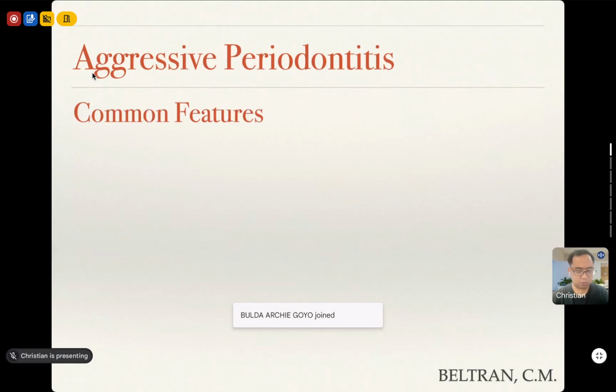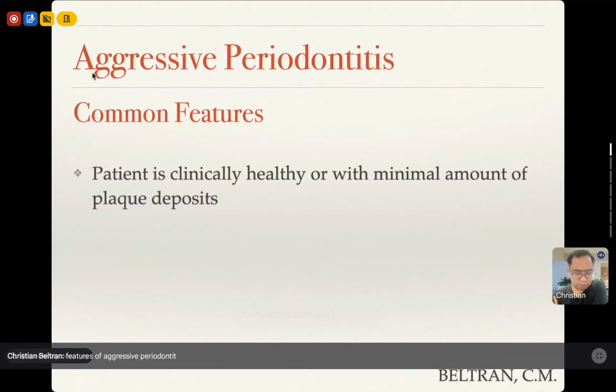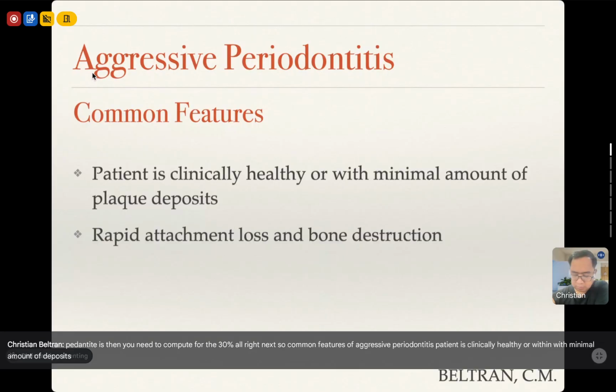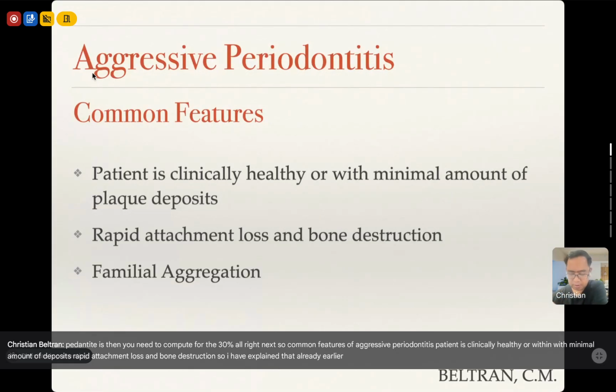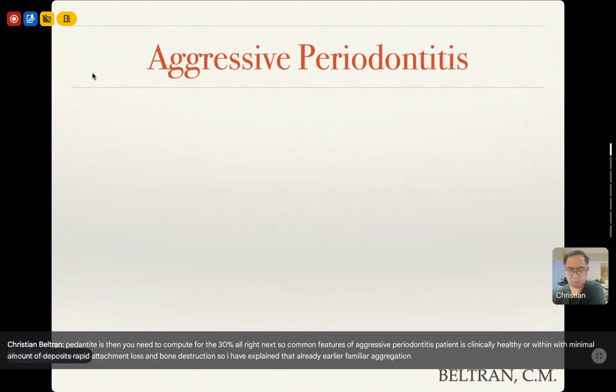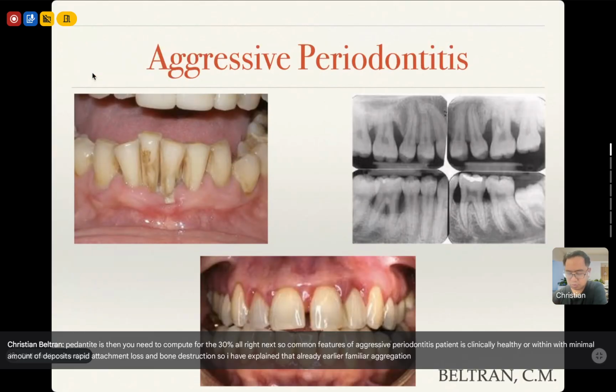So, common features of aggressive periodontitis: the patient is clinically healthy or with a minimal amount of plaque deposits, with rapid attachment loss and bone destruction. I have explained that already earlier. Also familial aggregation. Most of the time, patients would have only a minimal amount of deposits.